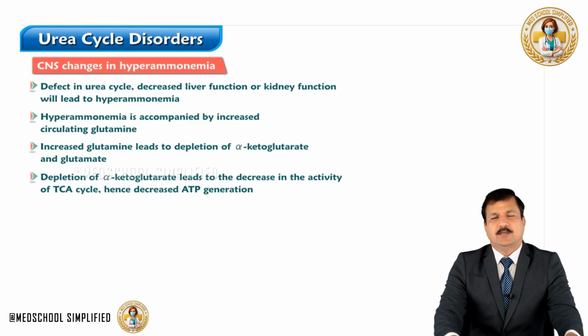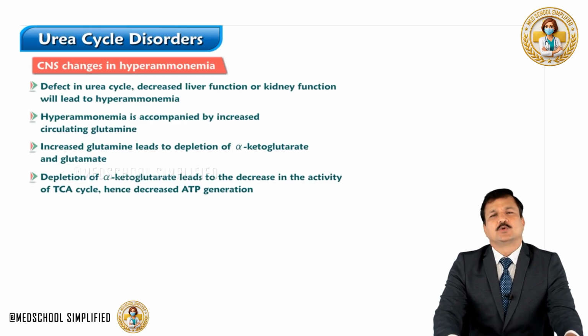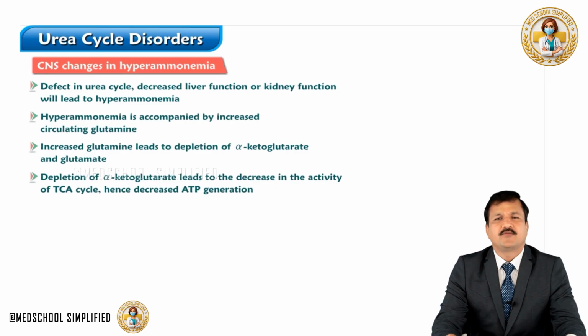So hyperammonemia is accompanied by an increase in glutamine. It will lead to a depletion of alpha-ketoglutarate because whenever there is hyperammonemia, the ammonium ion will be fixed to alpha-ketoglutarate to make glutamate, which is done by the glutamate dehydrogenase enzyme, and glutamate is fixed with one more ammonium ion to make glutamine, and that is done by the glutamine synthetase enzyme.